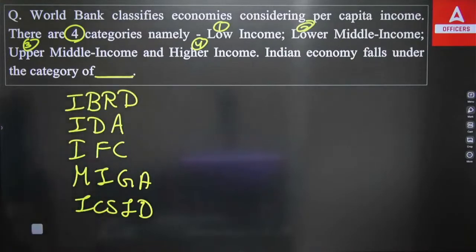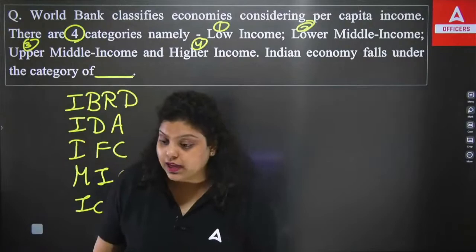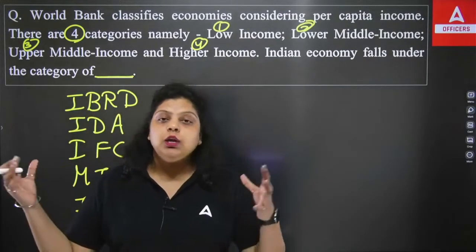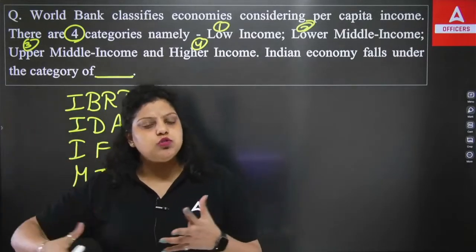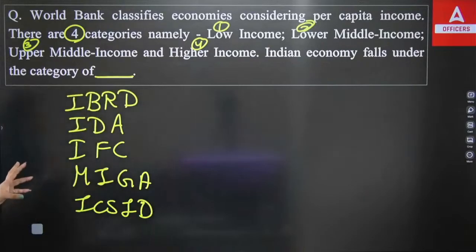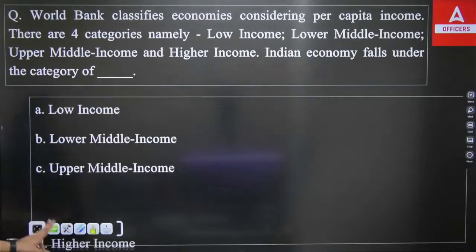Now, ICSID, International Centre for Settlement of Investment Disputes, is to resolve disputes among countries. Okay, that's what ICSID is. And those are the 5 institutions. Now, do remember this. These are the details regarding the World Bank.